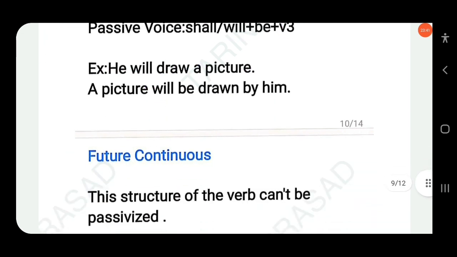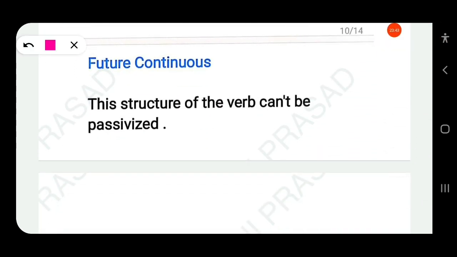Okay? Then next, future continuous. So this structure of the verb cannot be passivized. Okay.